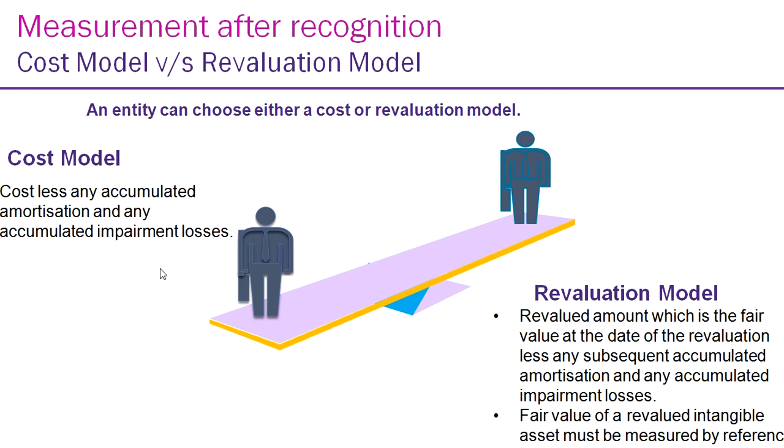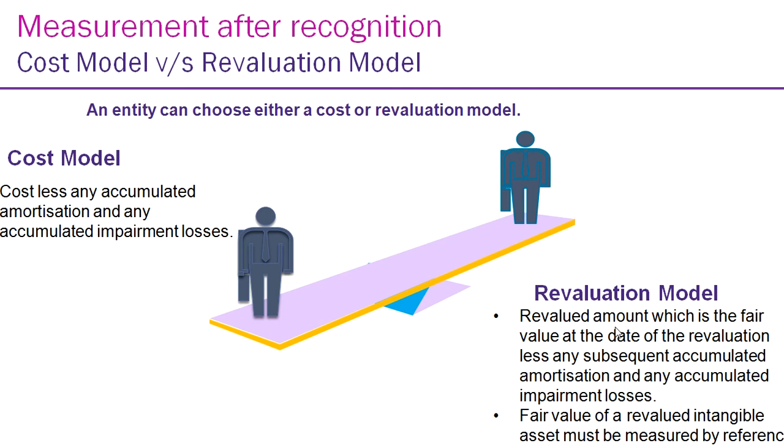What is important in the revaluation model is that there should be an active market. The fair value of the revalued intangible asset must be measured. This is important. The rest, like cost less accumulated amortization and accumulated impairment losses, is similar in both.